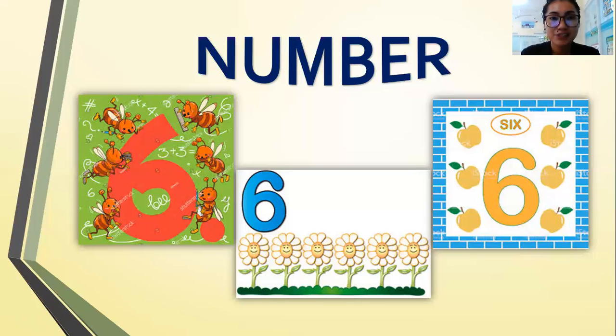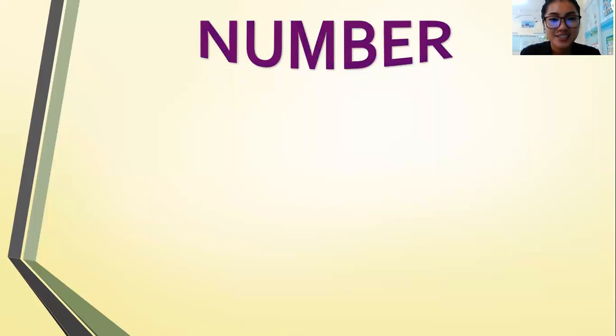This afternoon class, we are going to learn about number 7. But before that, we are going to count from number 1 until number 7.